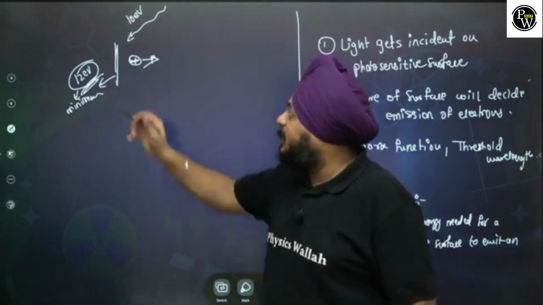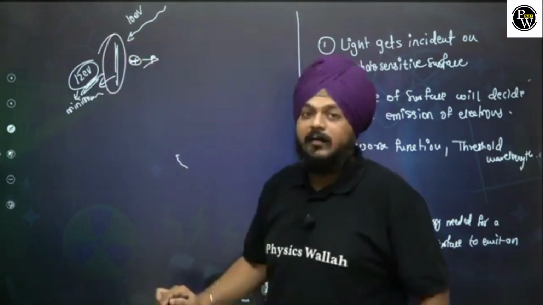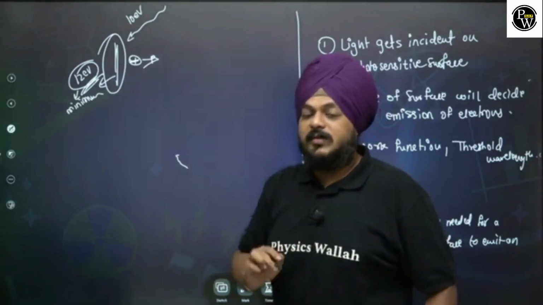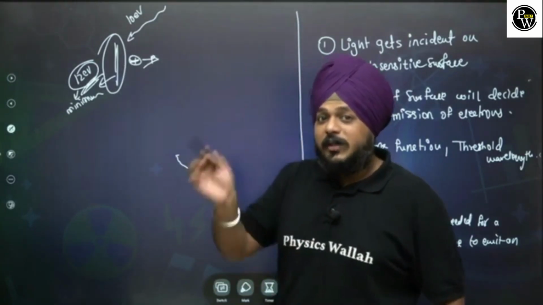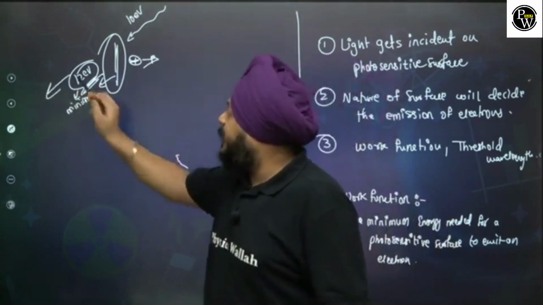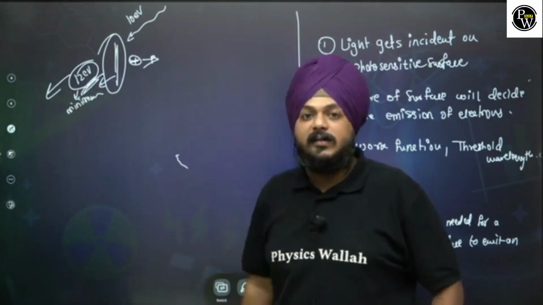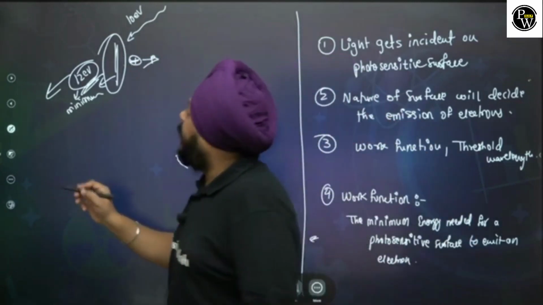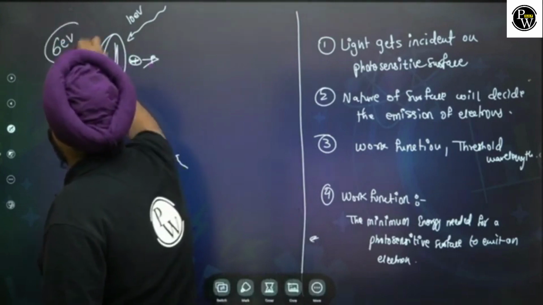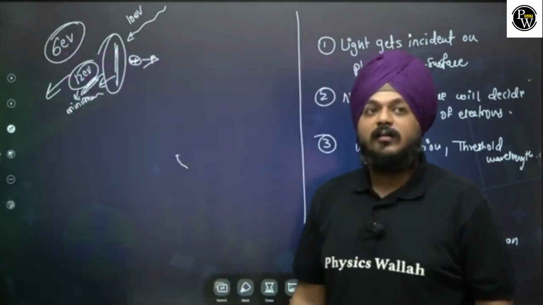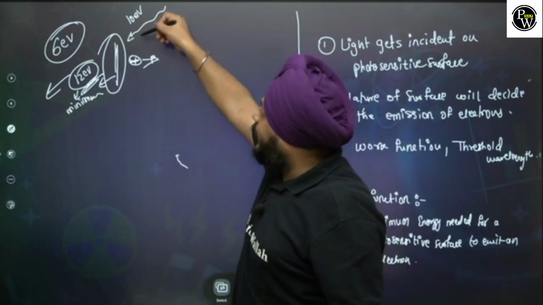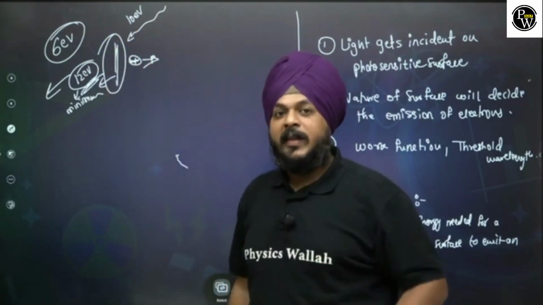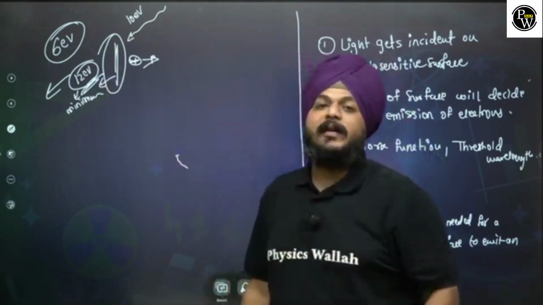But in this case, it completely depends on the nature of the metal. We have seen in the simulation, first we took sodium and then we changed it to zinc. So depending on the nature of the metal, this work function is decided. Suppose I am using another photosensitive surface having a work function of 6 electron volt. Then if the source gives 10 electron volt, since 6 electron volt is the work function, after that electrons will get emitted.